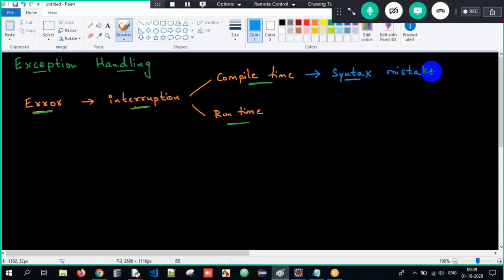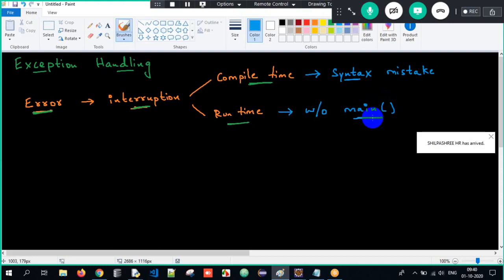Clear? And when do we get a runtime error? Most of the time we get a runtime error whenever we execute a class without the main method. Main method is the beginning point of a Java program, right? If I execute a class without the main method, we will get a runtime error.